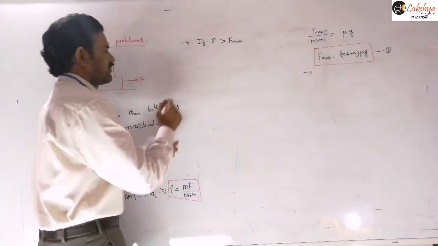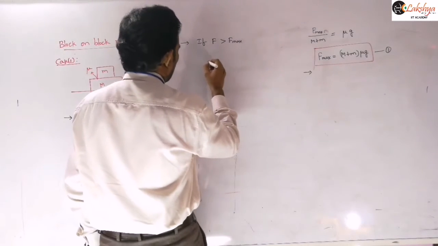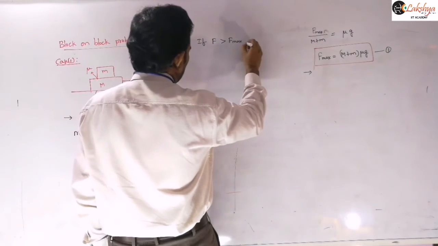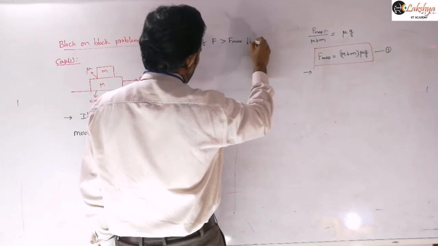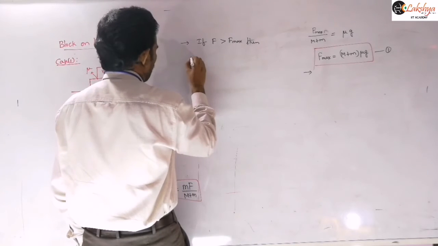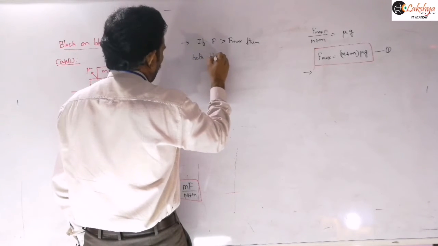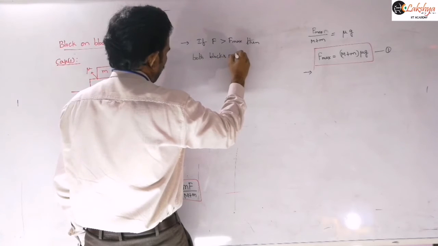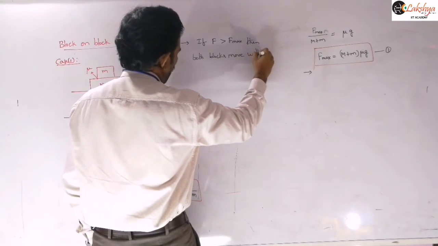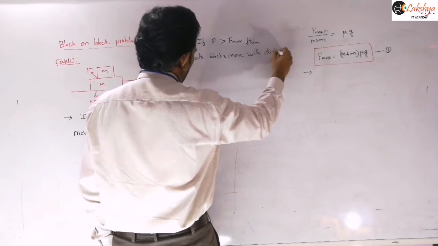Now here, if F is greater than this F maximum, then both blocks move with different accelerations.